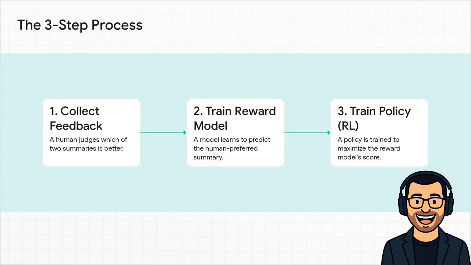It basically works in 3 steps. First, you get a bunch of humans to look at 2 different AI-generated summaries and just pick the one they like better. Simple. Step 2, you take all that data, all those choices, and train another AI, called a reward model, to act like a human preference judge. And finally, step 3, you use that reward model to fine-tune the main AI. It gets rewarded for making summaries the reward model thinks a human would prefer.